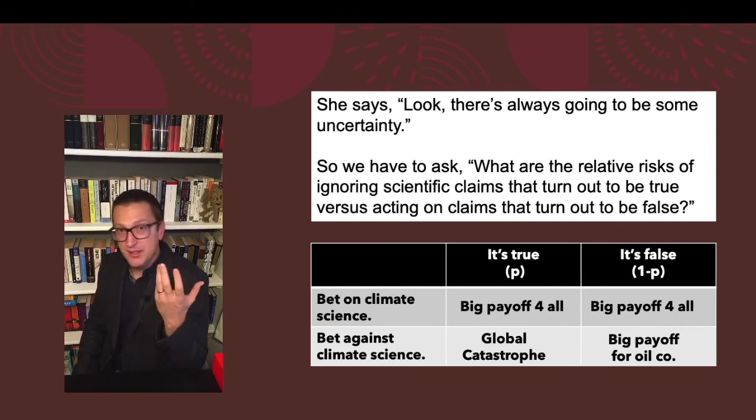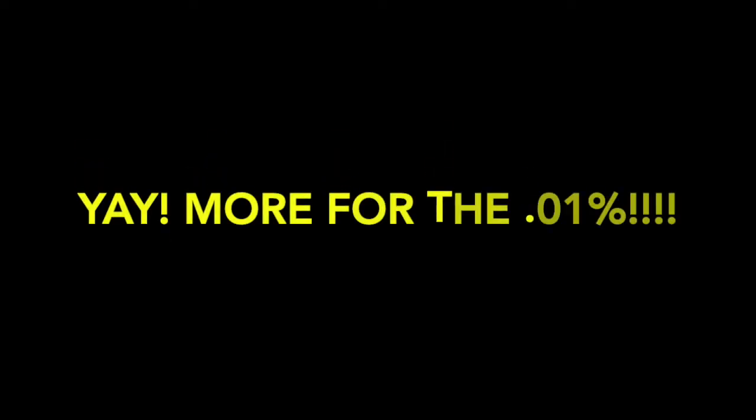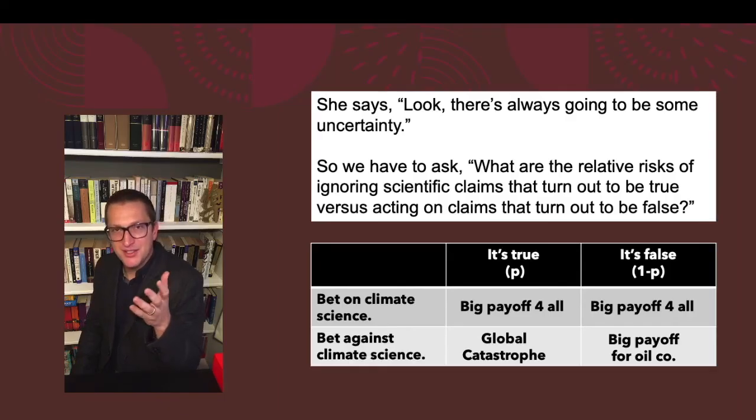And so Oreskes is suggesting the mathematics here is clear. If you bet on climate science, everybody gets a big payoff no matter what. And if you bet against climate science, there's one circumstance where everyone suffers through global catastrophe, and then there's another outcome where a small number of individuals get a massive payday. So Oreskes is suggesting that this kind of expected utility theory can be used to think about the relative risks involved in believing in different scientific claims.